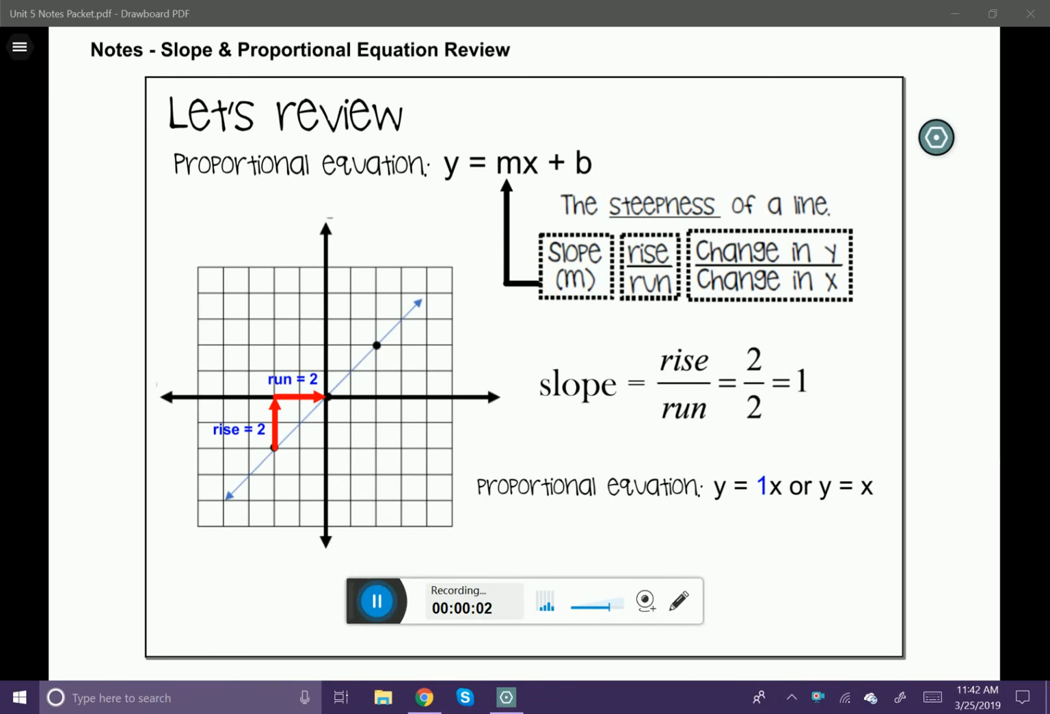In this lesson, we are going to talk about slope and proportional equations. Now, we've talked about these two concepts in the past, but we're going to do a nice little review. All right, let's talk about a proportional equation.